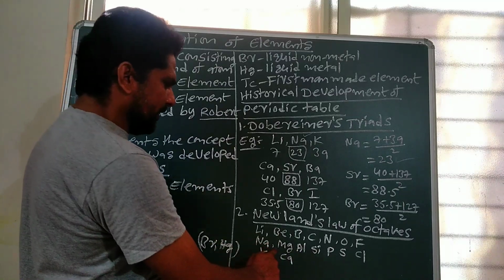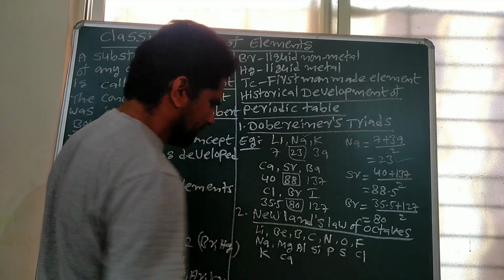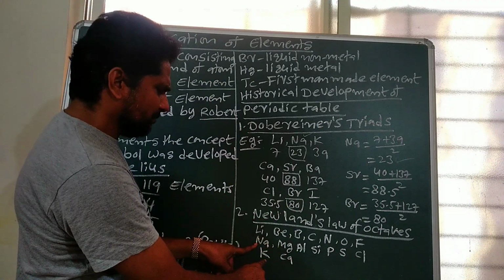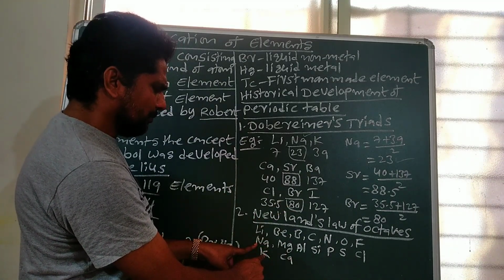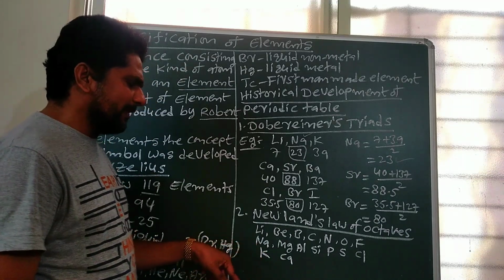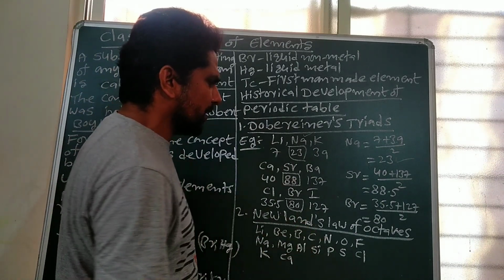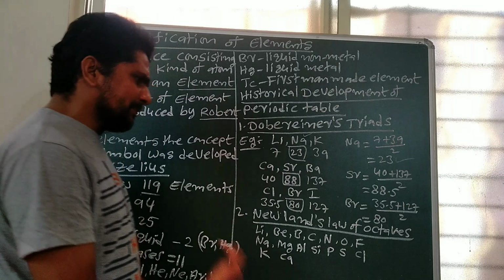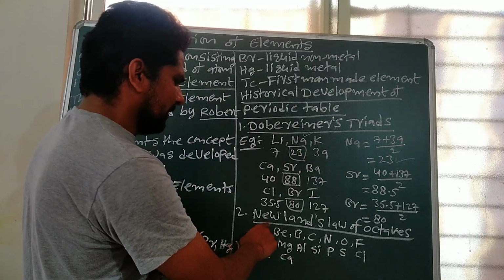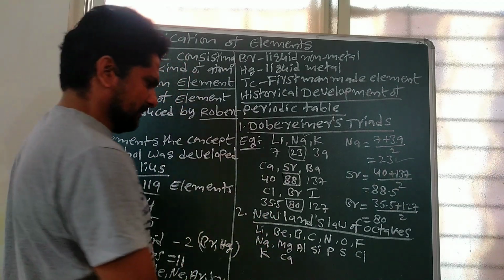Then sodium, magnesium, aluminum, silicon, phosphorus, sulfur, chlorine, potassium, calcium. Sodium is the first element and the eighth element is potassium. Both sodium and potassium have similar properties because they have a similar number of valency electrons. So this is John Newland's octaves law. The statement of John Newland's law: the first element and the eighth element have similar properties to each other.